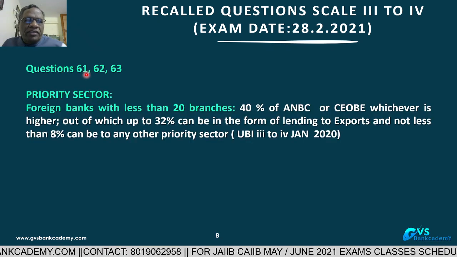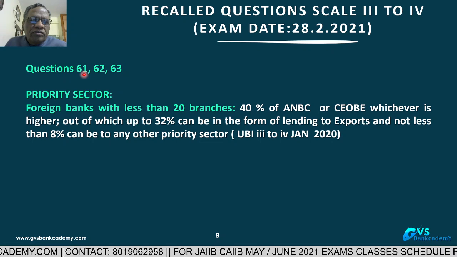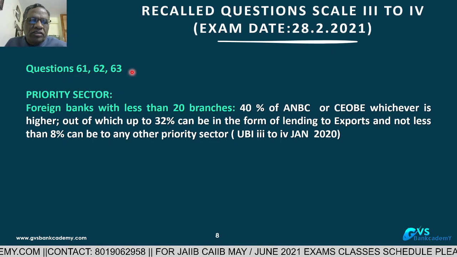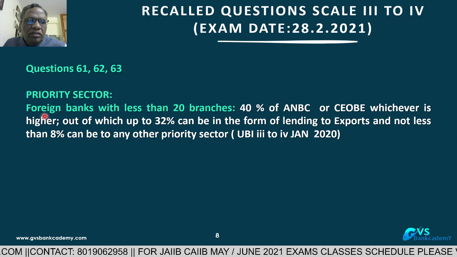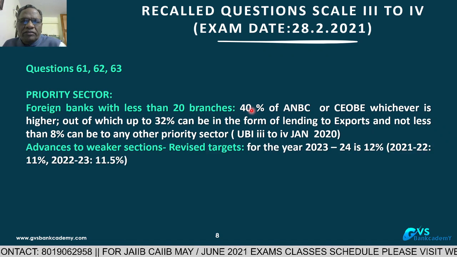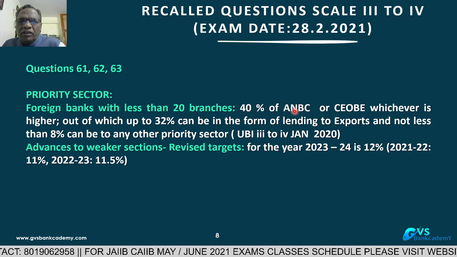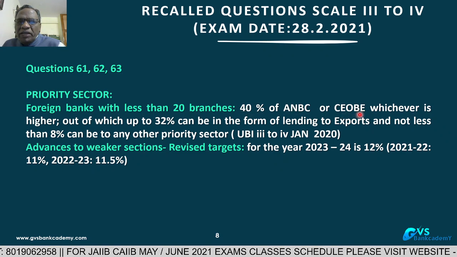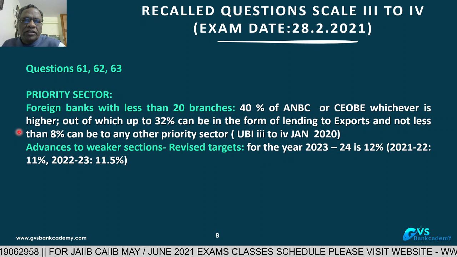Now, from the priority sector, they have asked three questions, question numbers 61, 62, and 63. What were the questions? Foreign banks with less than 20 branches: what is their priority sector target? It is 40% of ANBC or credit equivalent of off-balance sheet exposure, whichever is higher.